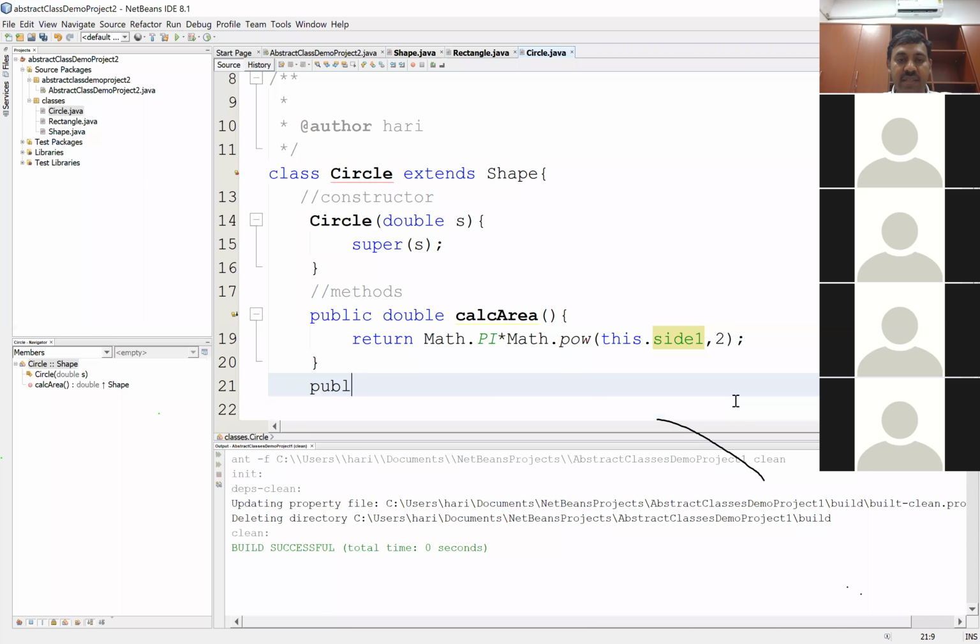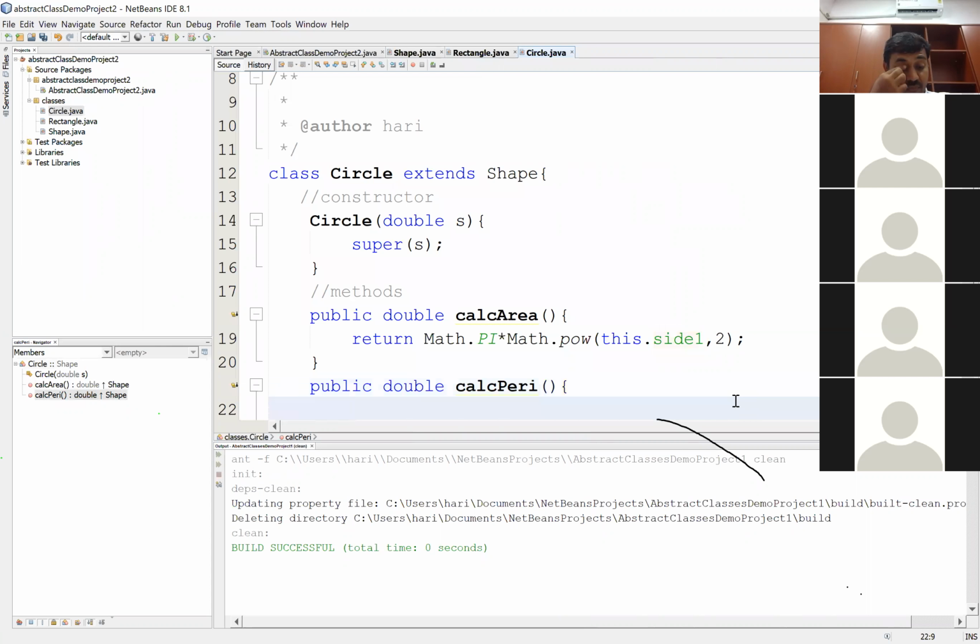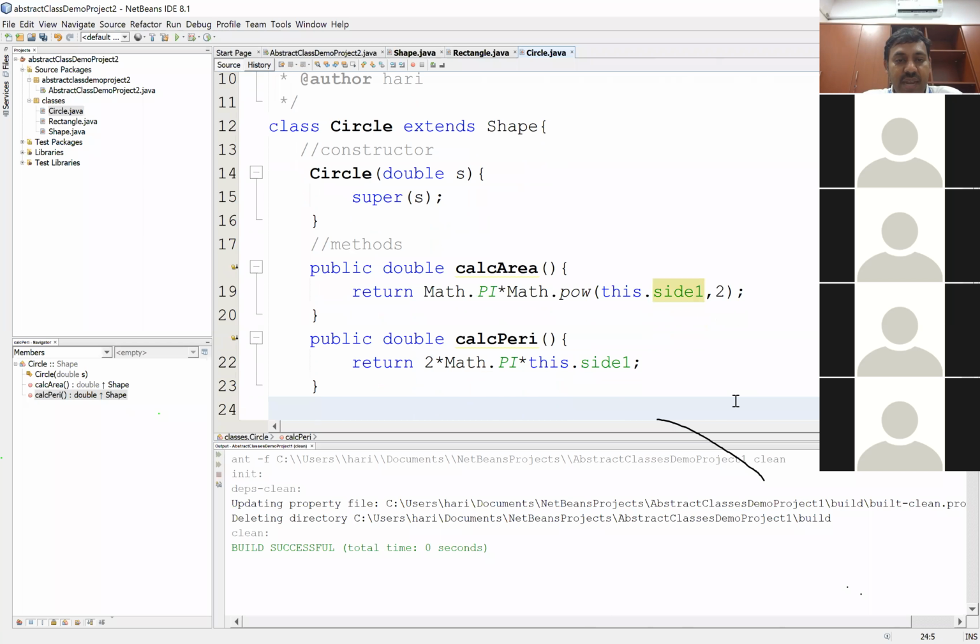So that's with calculateArea. Then public double calculatePerimeter, return. What is the perimeter? 2 times Math.PI times. Do I need a power function? No, I don't need a power function. It's just 2 pi r. So this.side1. So that's with the calculatePerimeter.